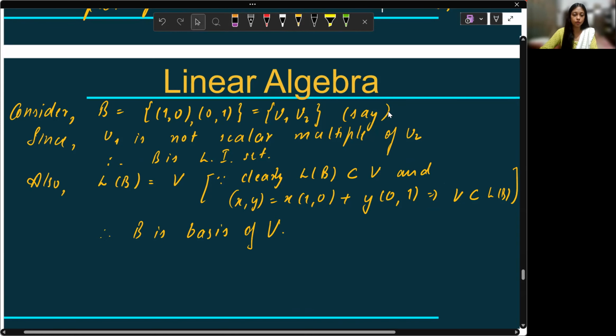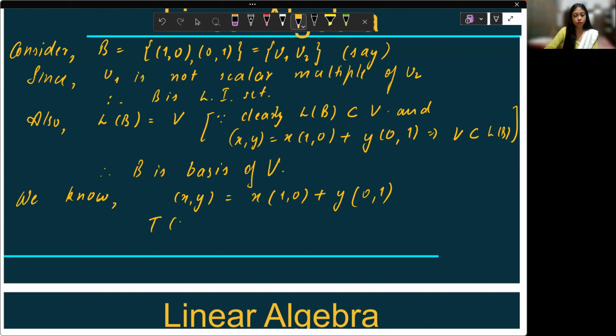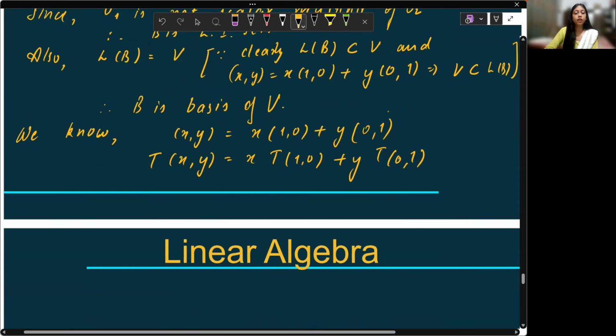Right? Now, we can find the linear transformation. We know (x, y) is equals to x times (1, 0) plus y times (0, 1). Let's apply the linear transformation on both sides. T of (x, y) is equals to x times T of (1, 0) plus y times T of (0, 1). We know the linear transformation on these two vectors.